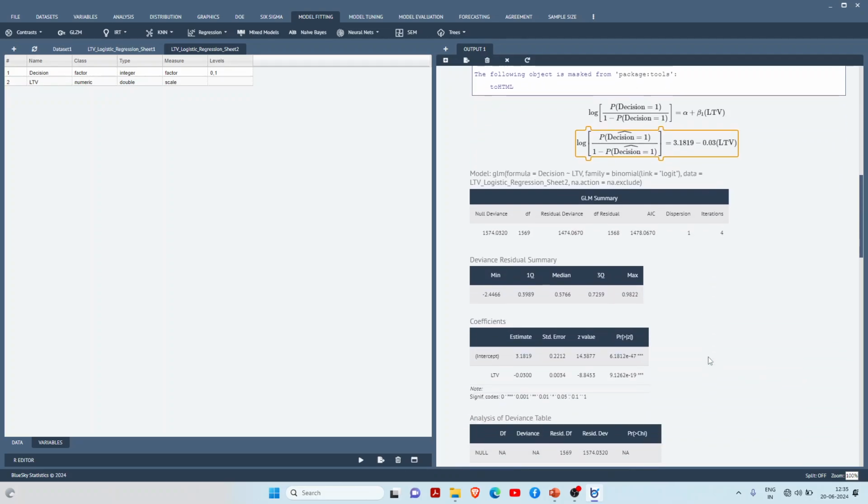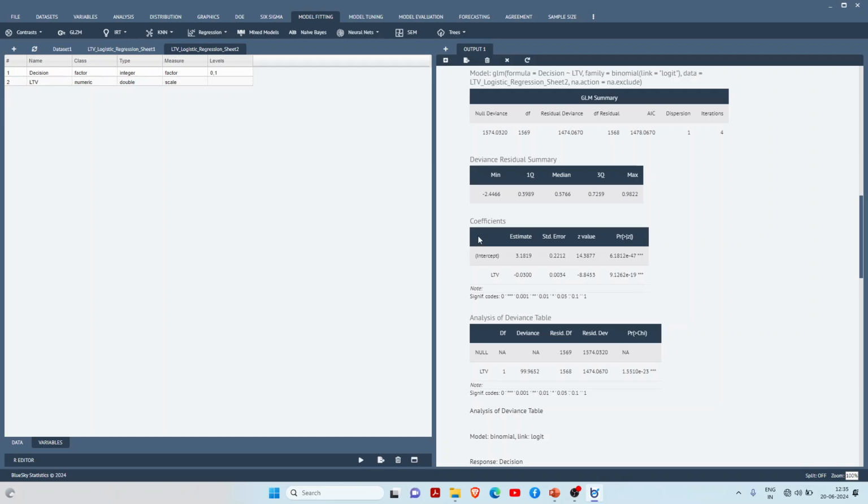This is a null deviance. I always say it tells how far your model is from the best model. So null deviance is there. When we run multiple regression, I will show you why it is used. On the basis of it, this is my basic output.